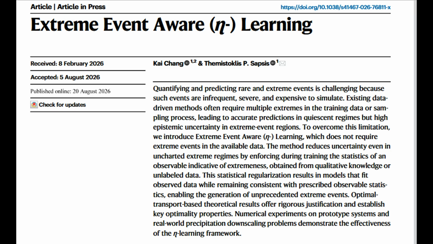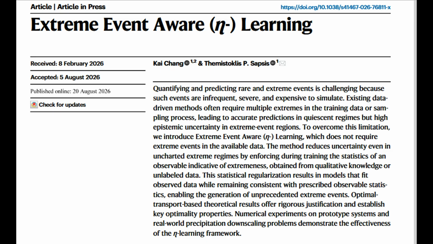Gradient balancing. The regularization strength lambda is adaptively set so that the Wasserstein gradient has comparable magnitude to the supervised gradient, preventing one term from dominating. Real-world applications. The paper demonstrates ADA learning on 3 challenging problems. 1. Precipitation downscaling.